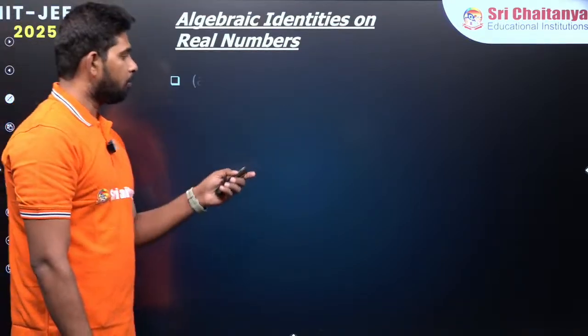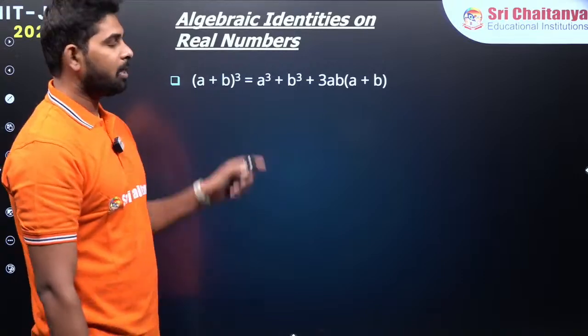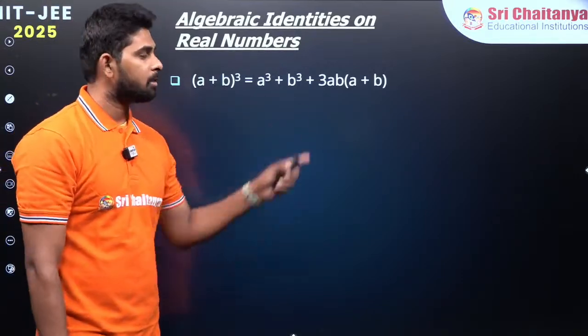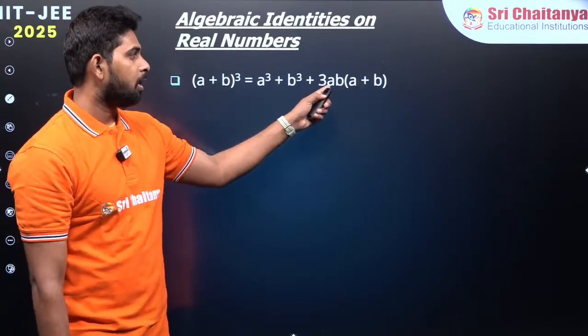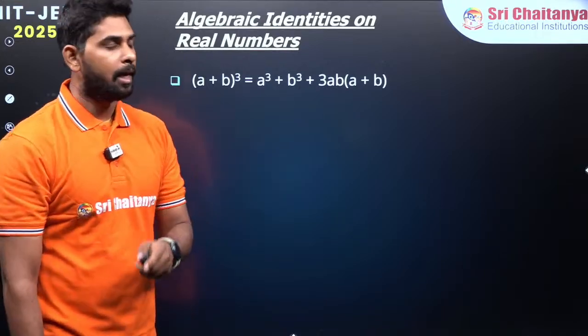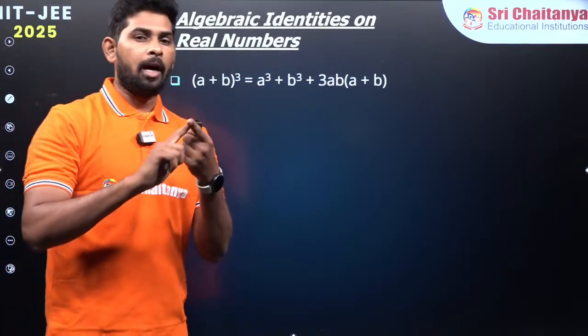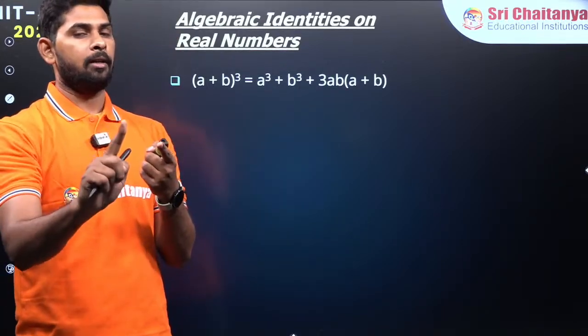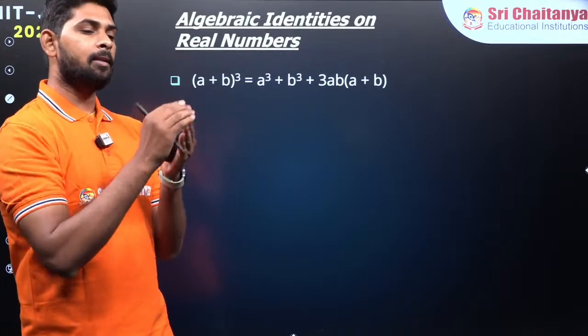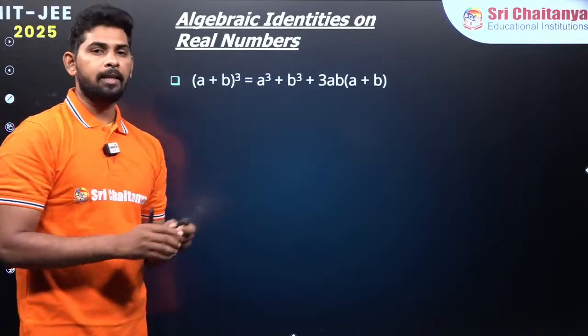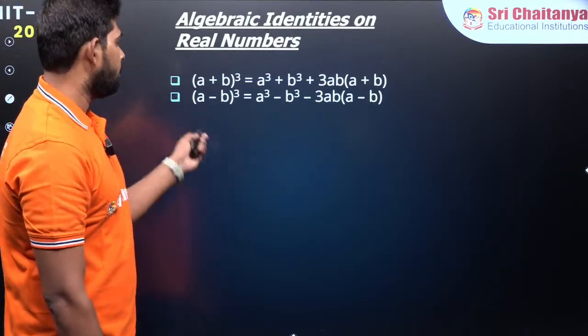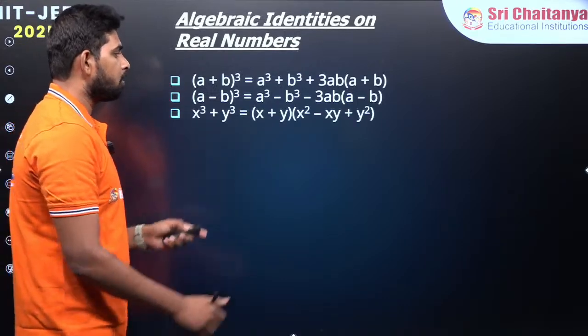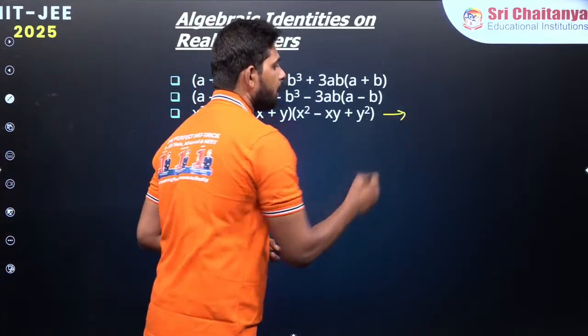And then some more algebraic identities I am going to show you. (a plus b) whole cube we are having, a cube plus b cube plus 3a square b plus 3ab square, which can be simplified again into 3ab into (a plus b). Same way, I have given (a plus b) whole square. You just have to multiply a plus b and simplify further, and adding all these you are going to get this one over here. (a minus b) whole cube also same way, and you can see these are also important here.